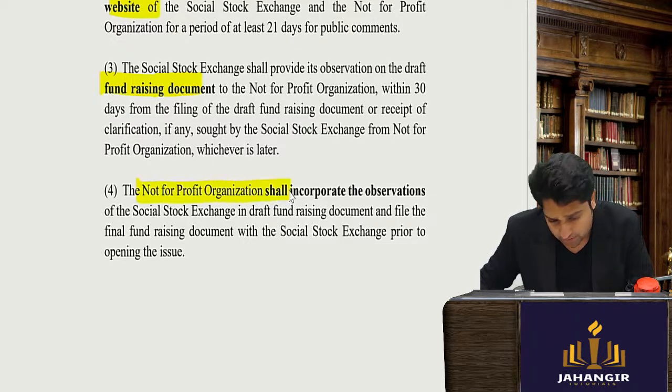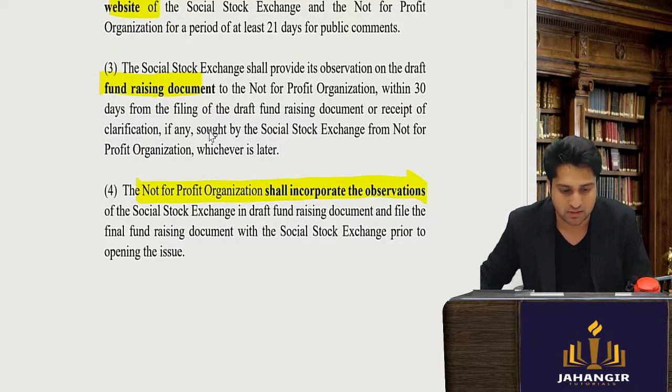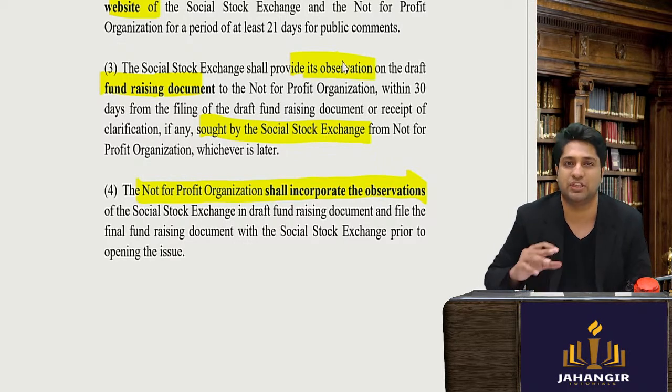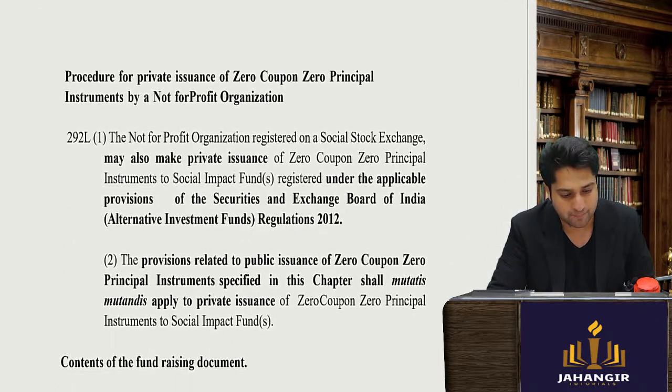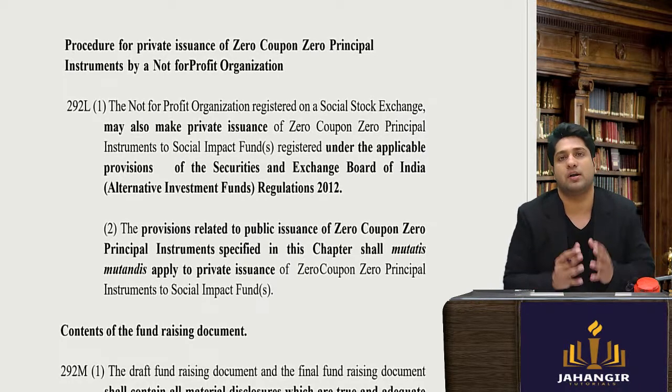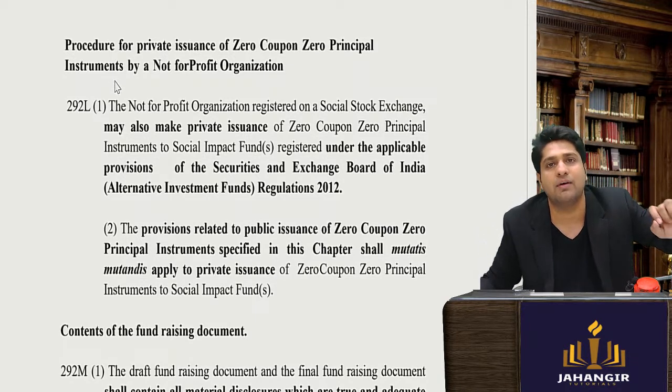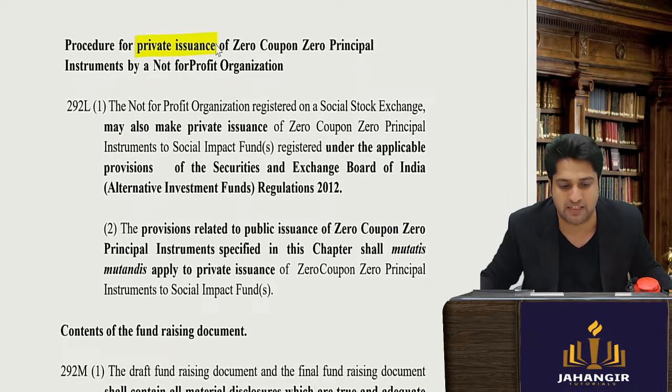The not-for-profit organization shall incorporate the observations received. So there could be observations by the social stock exchange, and you need to get those changes done. Now this is called a public issue. You can go and raise it from the masses. However, if you want, you can even issue it to identified persons, like a private placement.